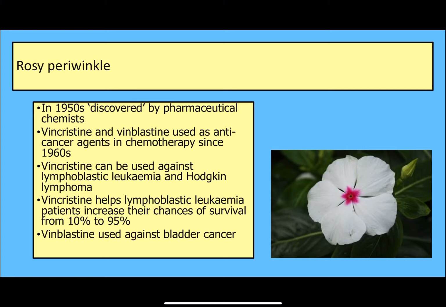They have a range of uses, so things like against bladder cancers and a range of other cancers. So we want to know what cancers they're useful against, and these figures about how useful it is are really handy for evaluating in an exam as well, so being able to make reference to this 10% to 95% figure.